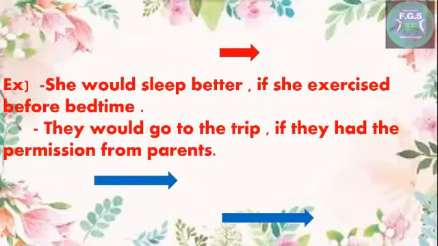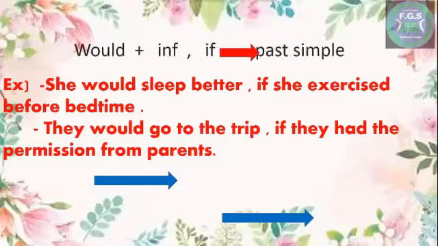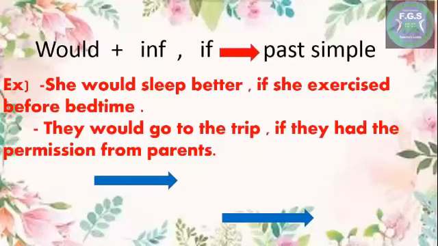Okay, Miss Dina, if I want to put if in the middle, how can I do it? Let's see. Here, as we see, we will put if in the middle, followed by the sentence in past simple, and the sentence before it will be would plus infinitive. As we see here, she would sleep better if she exercised before bedtime.